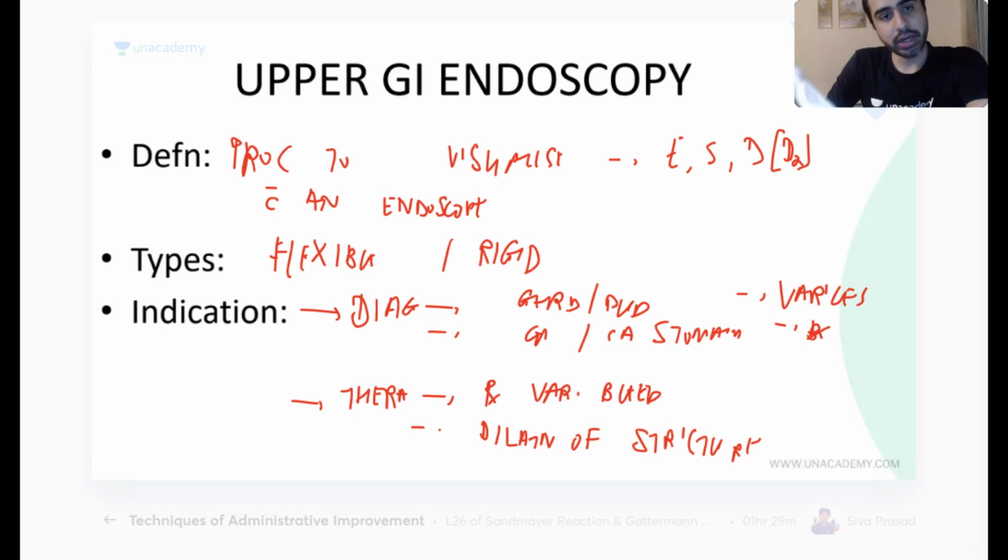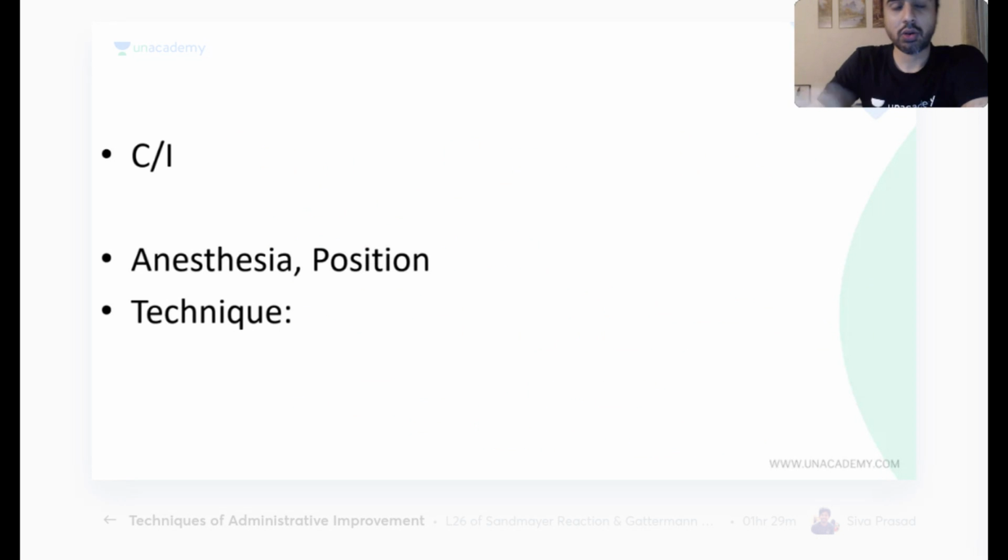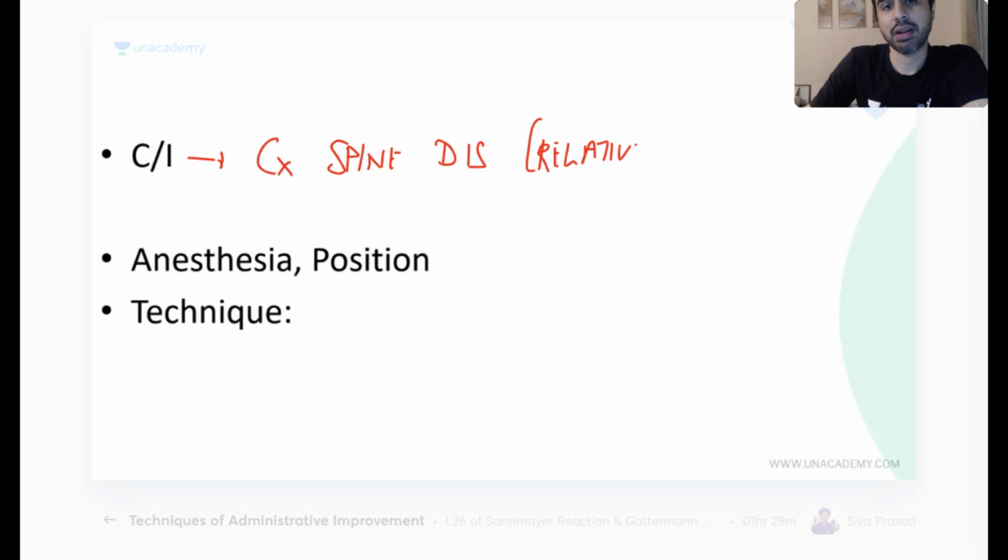Okay, so indications, then contraindication. Really speaking, there is no real contraindication. The only contraindication is if the person has disorders of the cervical spine. But this is the only contraindication. This is also relative. If he has disorders of the cervical spine, in what anesthesia do I do this?